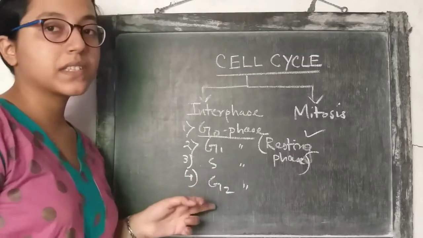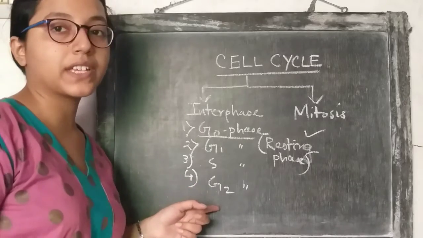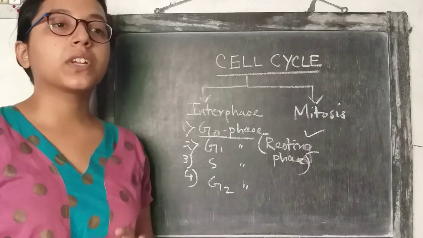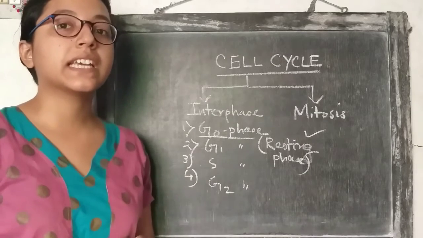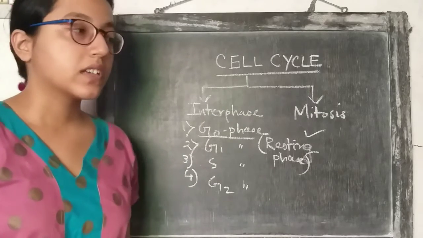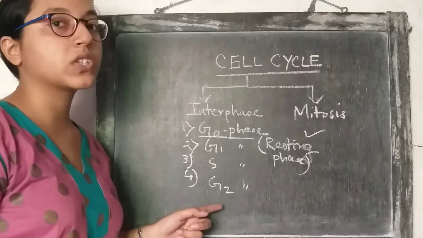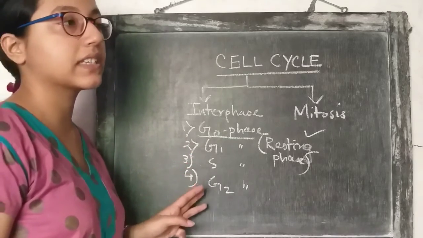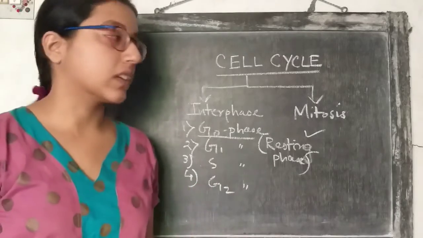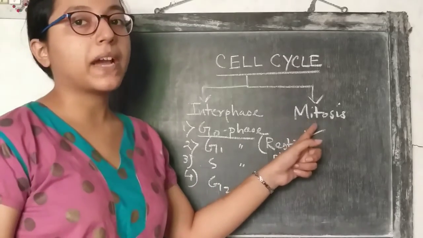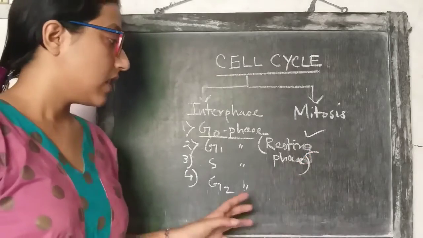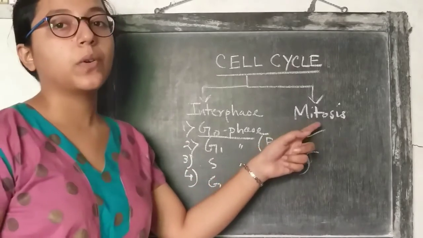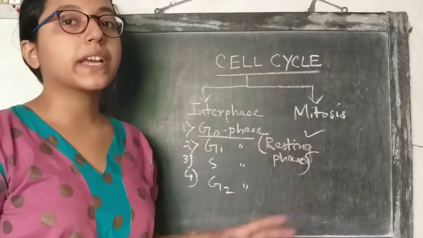Now lastly comes the G2 phase. In the G2 phase, the cell grows on one hand, and on the other hand, the cell monitors whether the DNA has replicated correctly or not. So monitoring is important in this G2 phase. And once the cell successfully crosses all these three phases, it is ready for cell division. After the G2 phase comes the mitosis phase or the M phase. After successfully completing all these three phases, the cell now progresses into the M phase.